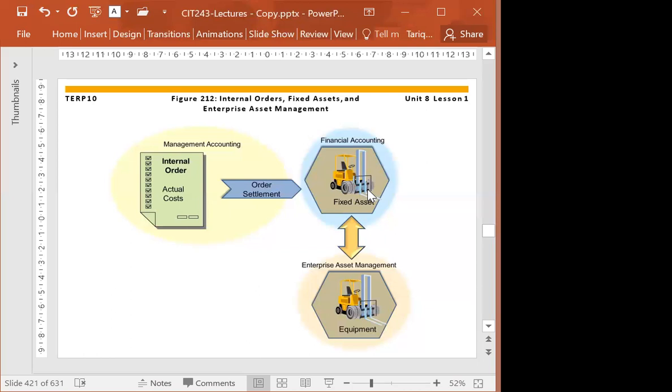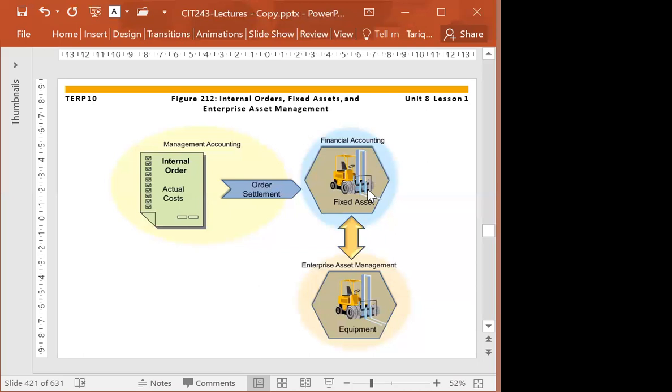So now at final settlement, these costs represent the purchases or the gain on the value of the assets.